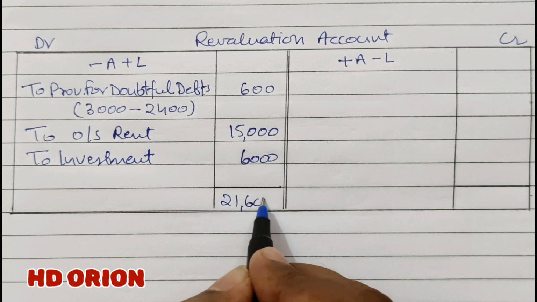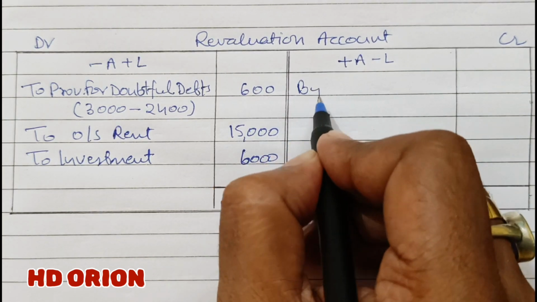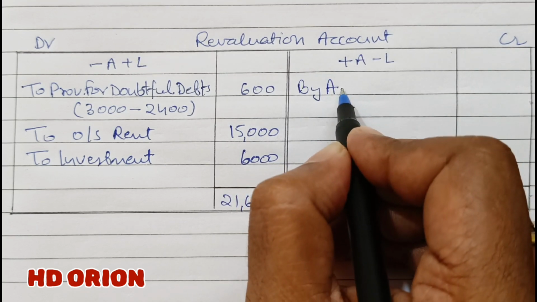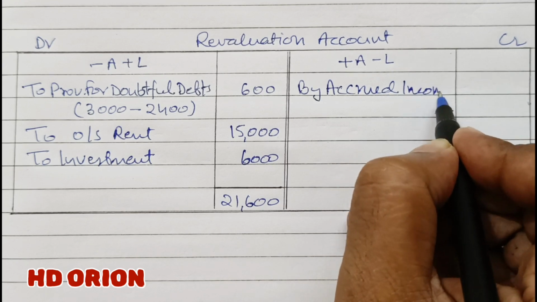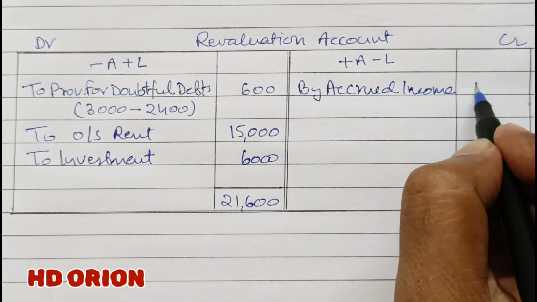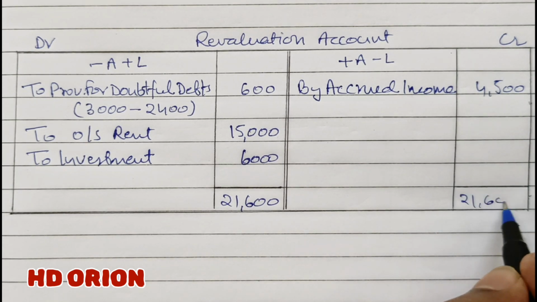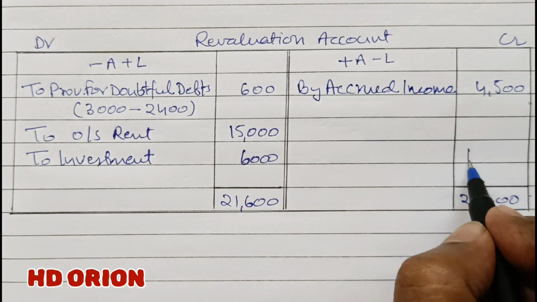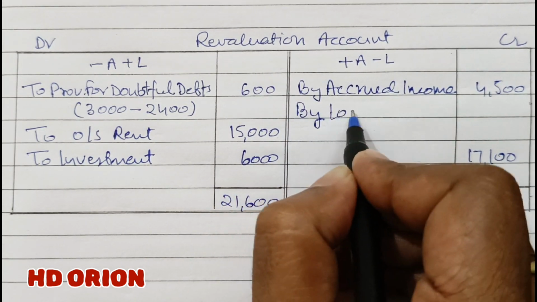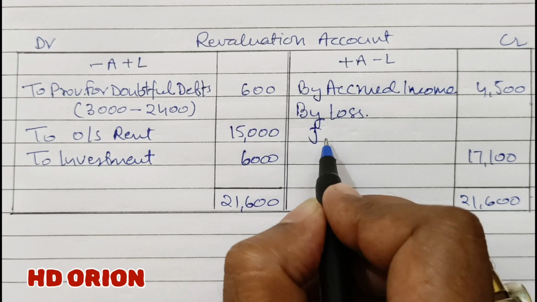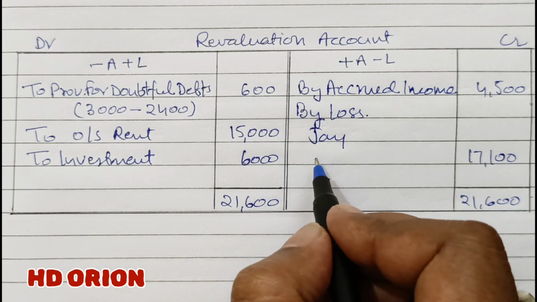Grand total here is 21,600. Accrued income is increasing. It is an income, it is an asset. We have to record it in the books, rupees 4,500. Now there is a debit balance of rupees 17,100, which is a loss. So the loss on revaluation will be borne by old partners J and Viru.